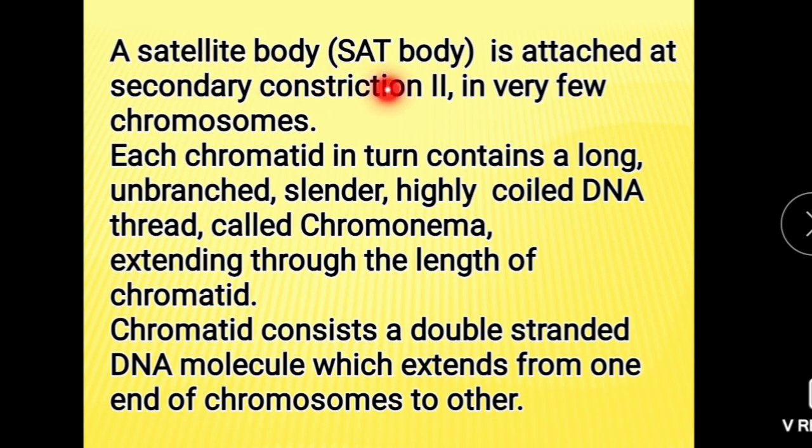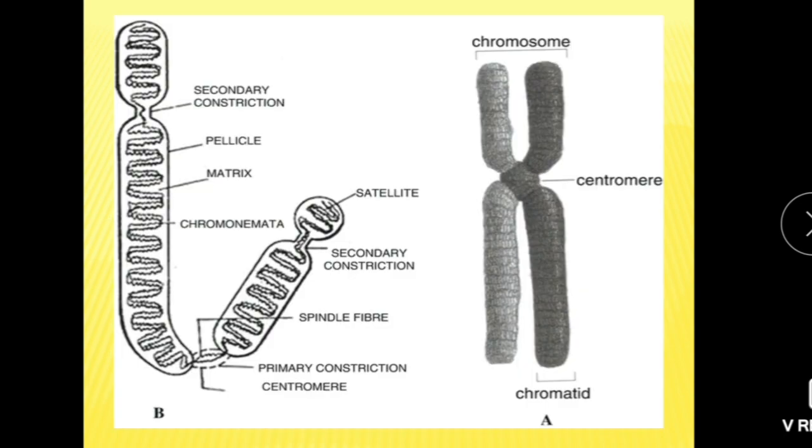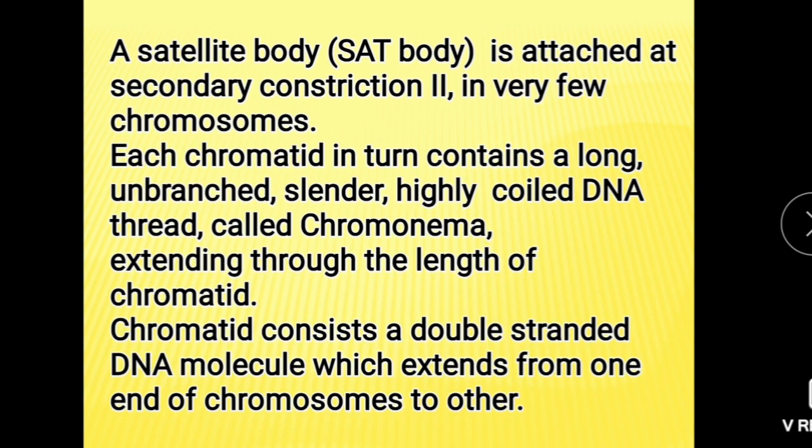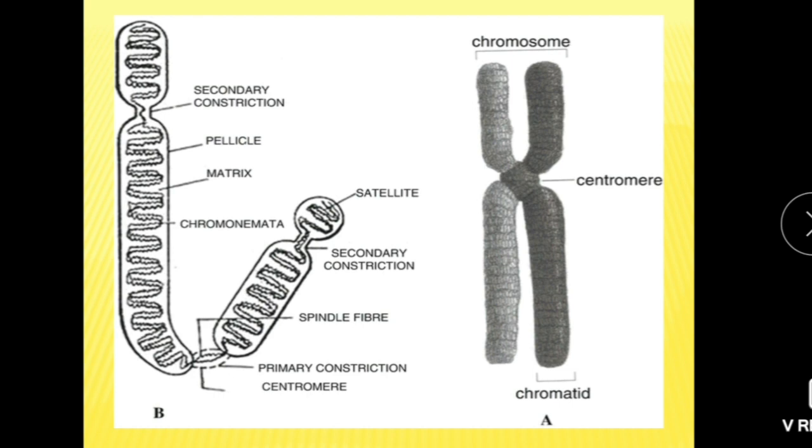A sat body or satellite body is attached at the secondary constriction in very few chromosomes. This is the satellite which is attached to the secondary constriction. Each chromatid in turn contains a long unbranched slender highly coiled DNA thread called chromonema.